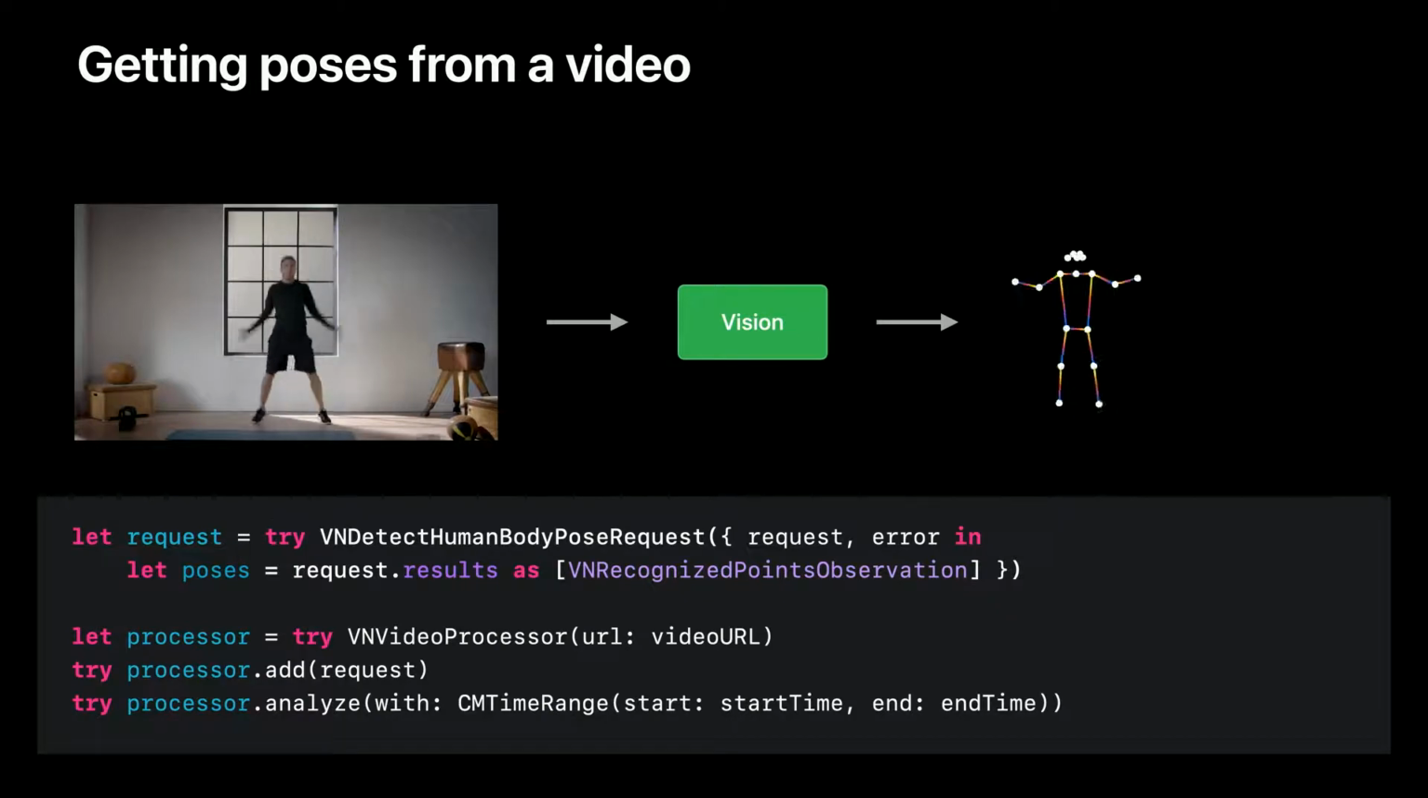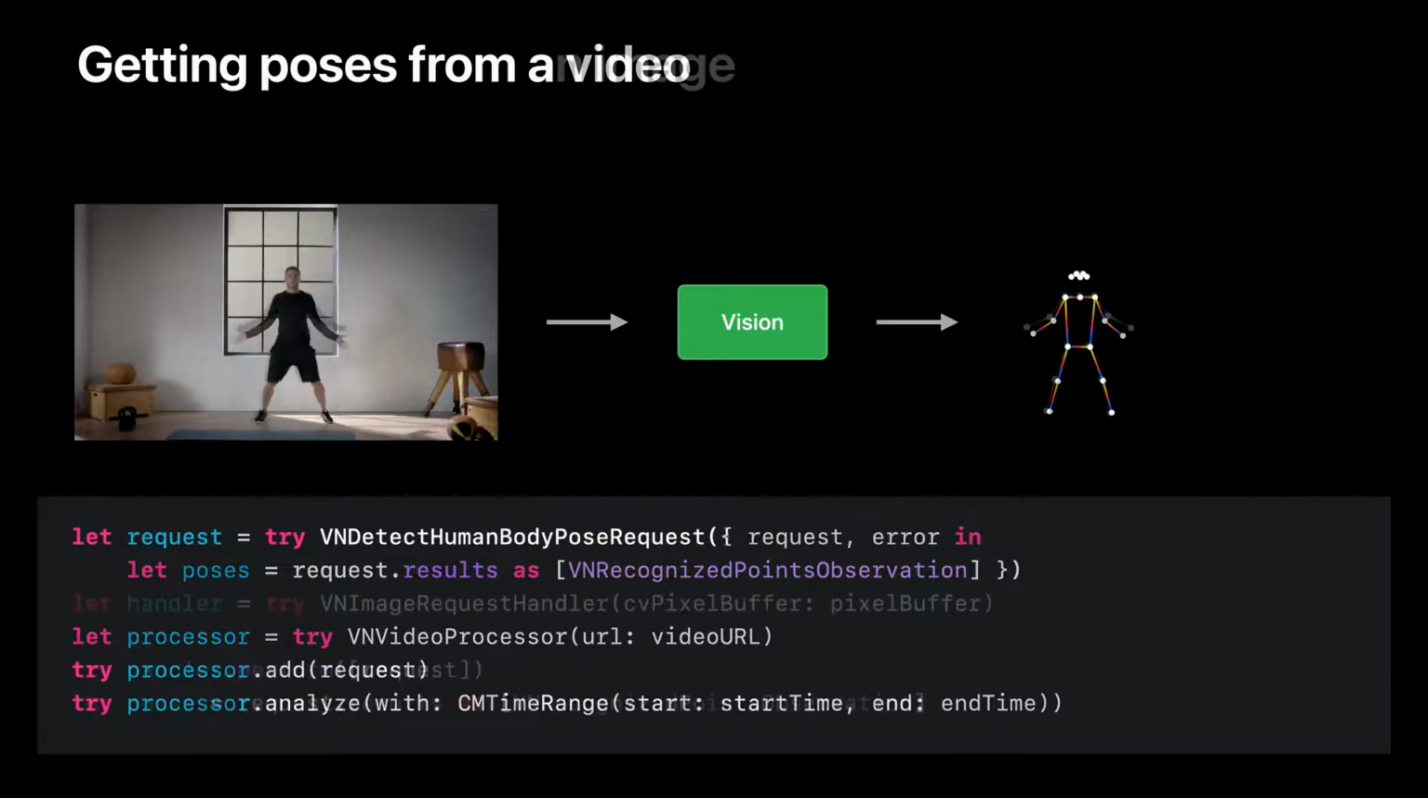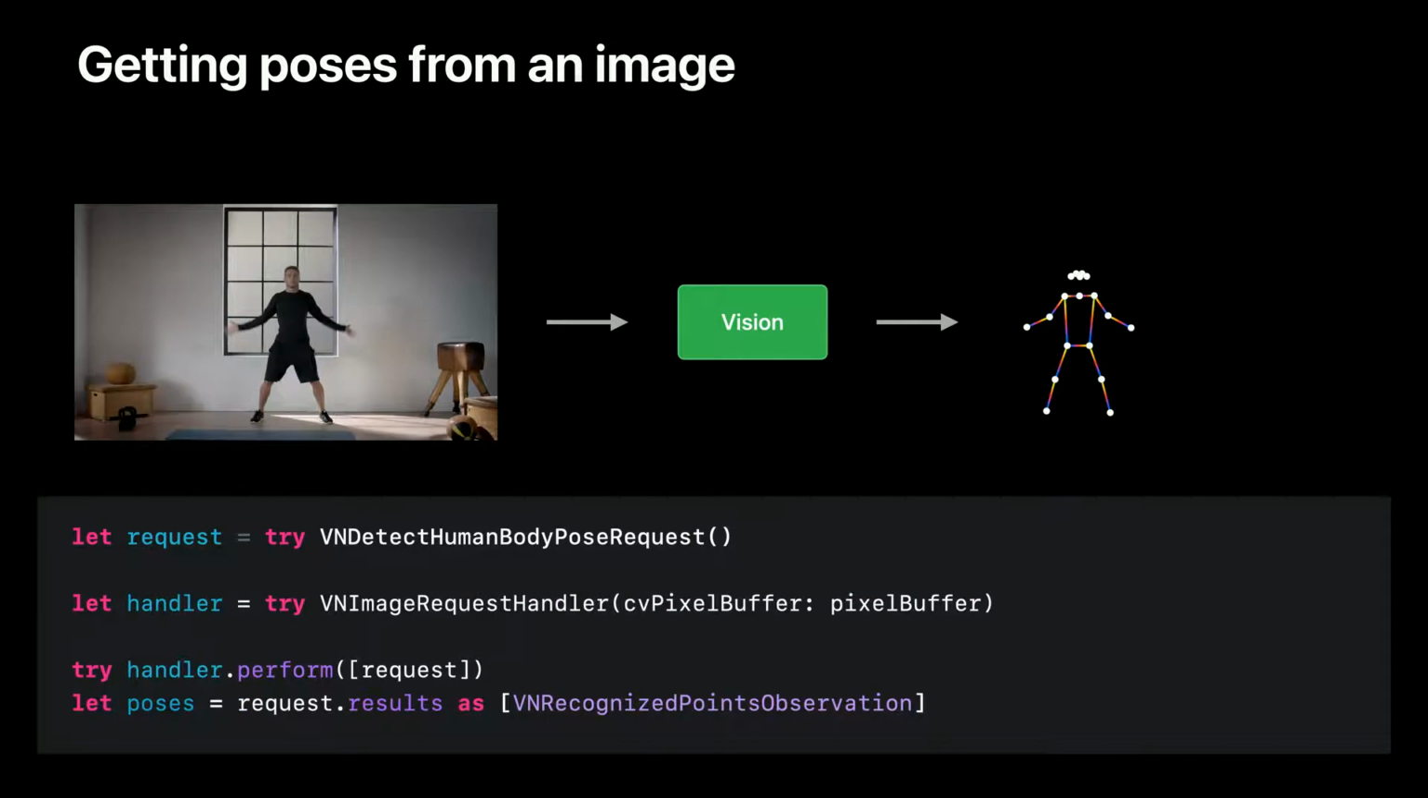If we are working with a video URL, VNVideoProcessor could handle the pose request for an entire video. And the pose results for every frame can be obtained in a completion handler. Alternatively, when working with a camera stream, we could use VNImageRequestHandler to perform the same pose request for each captured image.